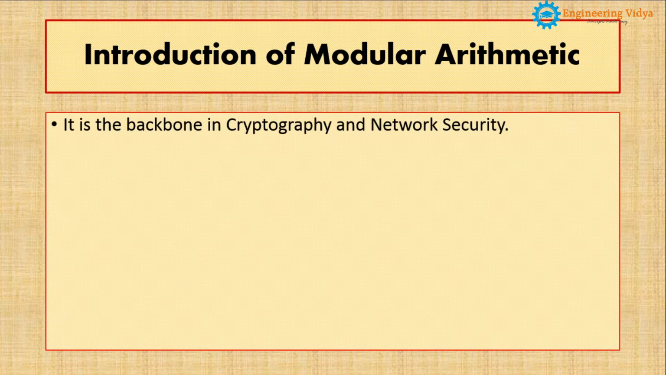First point says that modular arithmetic is the backbone of cryptography and network security. Since we are already aware of cryptography and network security, what happens there is that we first encrypt the message before sending it to the network. After encrypting the message, we send it to the network, and after sending it, at the receiver end the message is decrypted. But in the entire encryption and decryption process, keys are used, and those keys are calculated with the help of the modular arithmetic concept. Hence we call modular arithmetic a backbone for cryptography and network security.